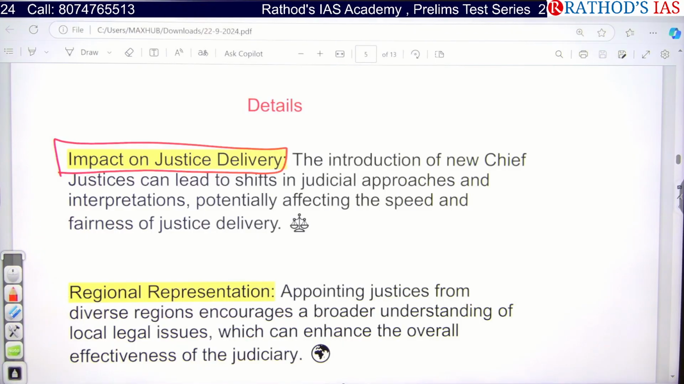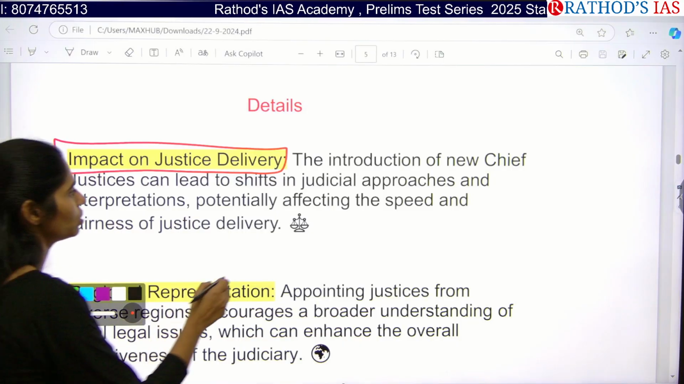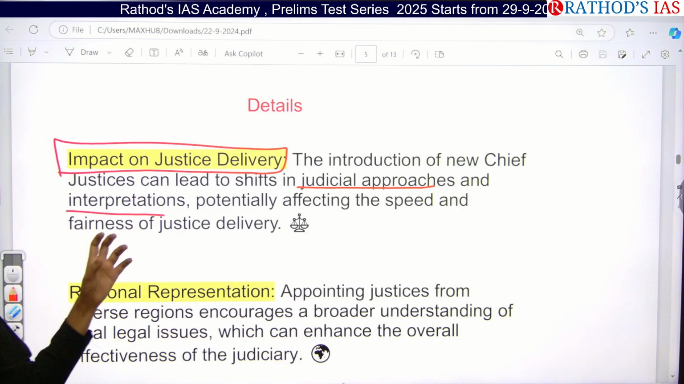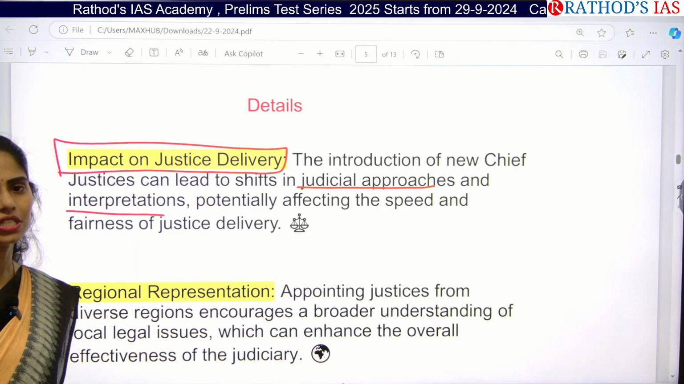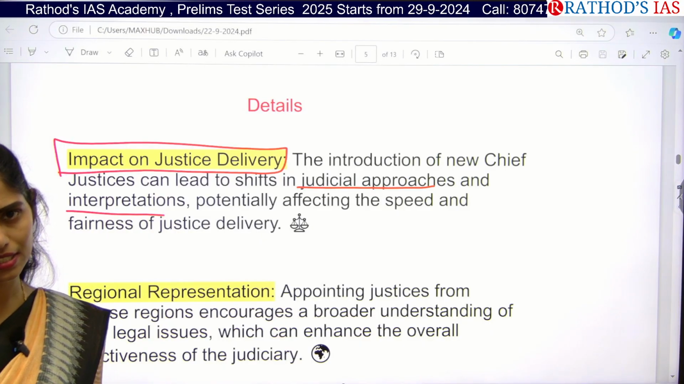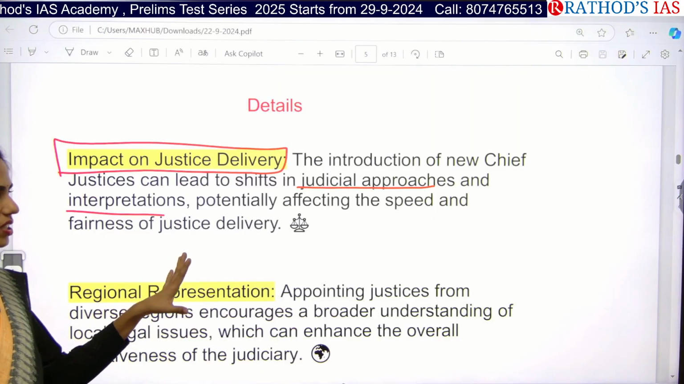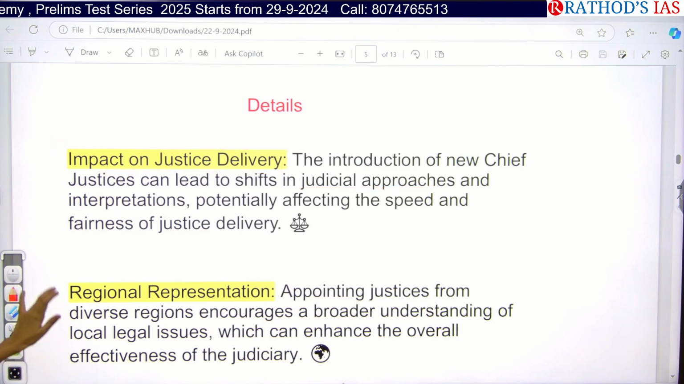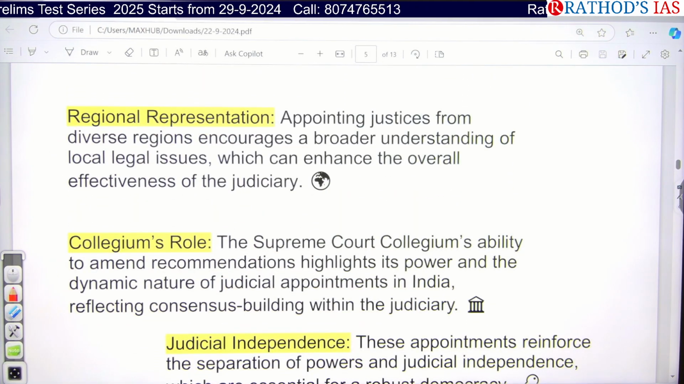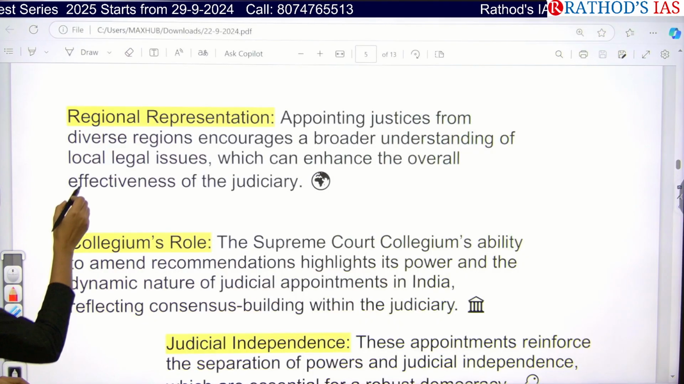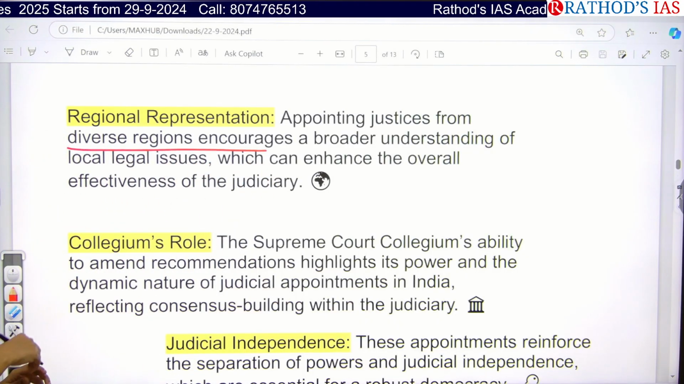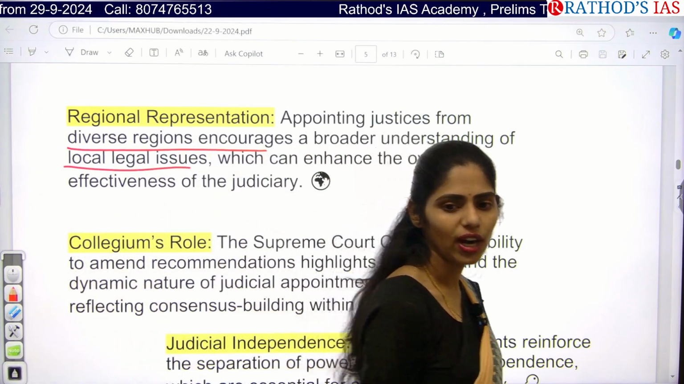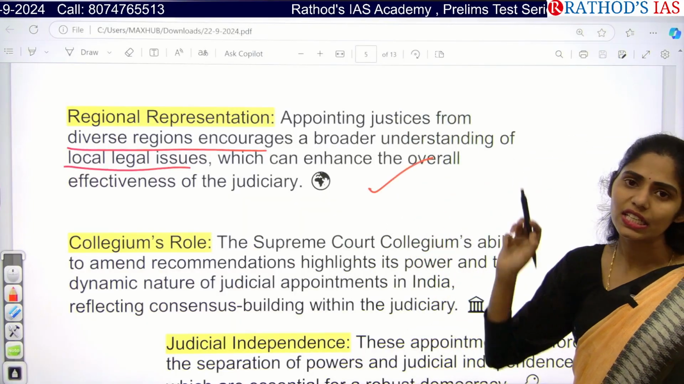Whenever there is an introduction of new Chief Justices, that will lead to a shift in judicial approaches as well as interpretation, so that we can ensure speedy and fair justice delivery, if there are no vacancies. If all these vacancies are filled with judges, we can ensure speedy and fair justice delivery. Next is regional representation. Whenever we appoint justices from diverse regions, these people can understand local legal issues, and there will be increased effectiveness in our judiciary.